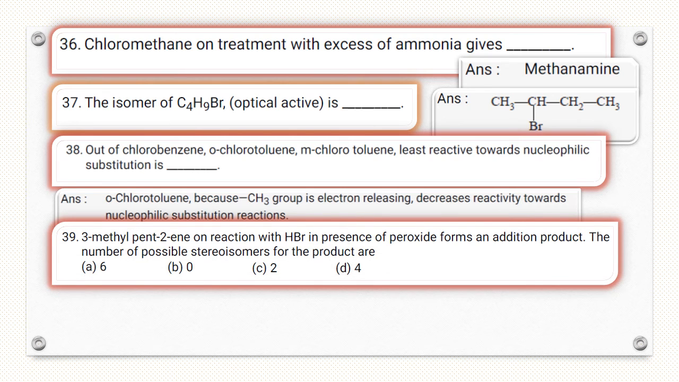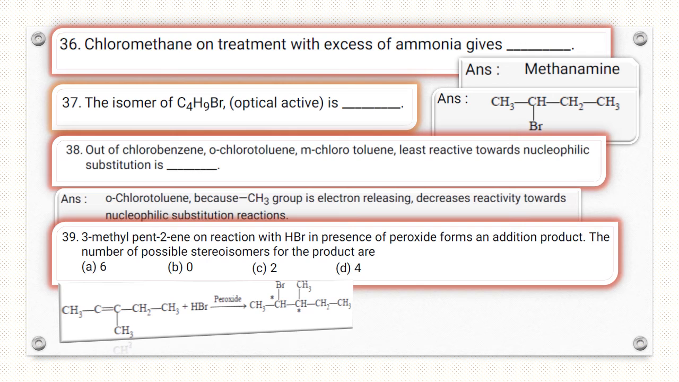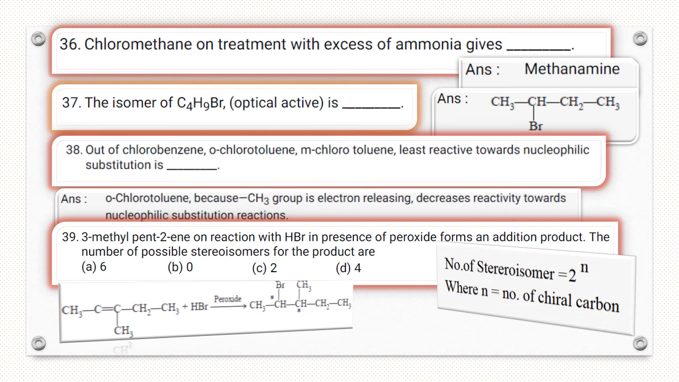Question number 39. 3-methyl pent-2-ene on reaction with HBr in presence of peroxide forms an addition product. This is the reaction here. HBr reacts in presence of peroxide, we get this product. In this product there are two chiral centers. So number of stereoisomers possible here is 2 to the power n, where n is the number of chiral carbons. So answer is D, that is 2 to the power 2, that is 4. So D answer is the correct.